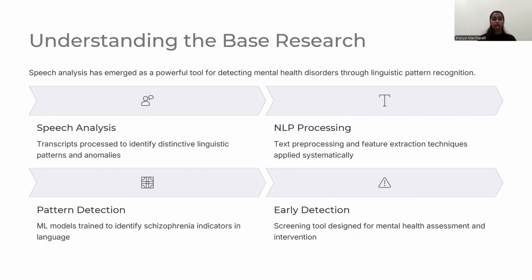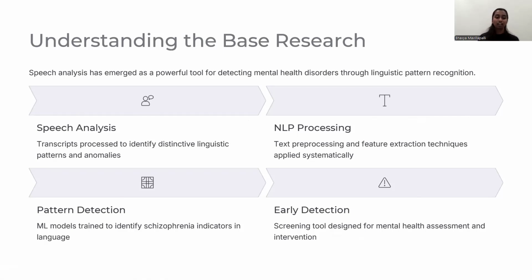Understanding the base research. First, speech analysis. You start with speech recordings, convert them into a text format, and then analyze word usage, sentence structures, and irregular speech patterns. And then NLP processing, meaning using natural language processing. In this, the steps included are text cleaning, meaning removing the noise, and tokenization, meaning breaking into words, and feature extraction, meaning getting useful words.